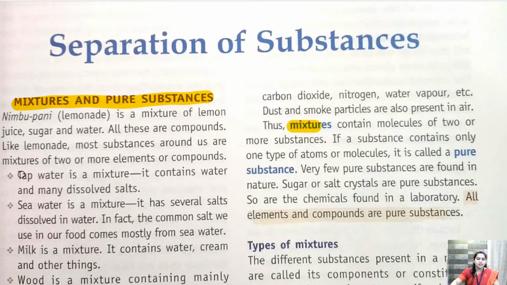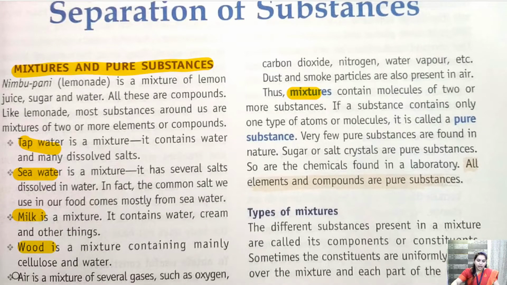Example of mixture is tap water, sea water, milk, wood, air. All these things are mixtures. Okay. Because it is not containing only one molecule. Tap water contains various dissolved salt, some impurities in it. So that is a mixture. Sea water contains water and salt. So again it is a mixture.